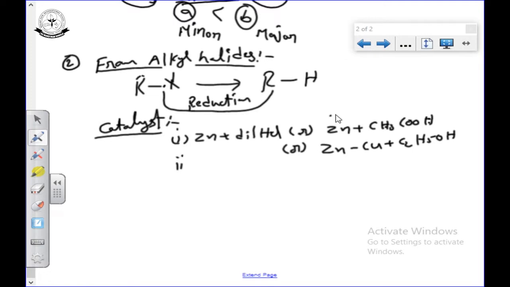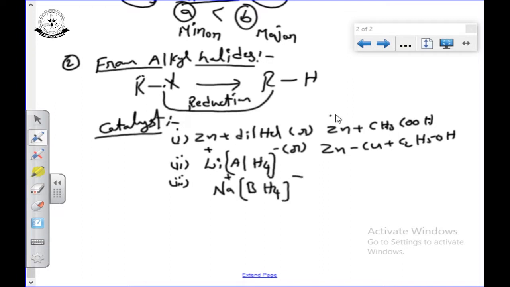And the best reducing agent we generally use is lithium aluminum hydride, Li plus and AlH4 minus, a complex compound and one of the best reducing agents. Another one is sodium borohydride, NaBH4, sodium plus and borohydride minus. The fourth one is triphenyl tin hydride, with hydride minus and the remaining plus.